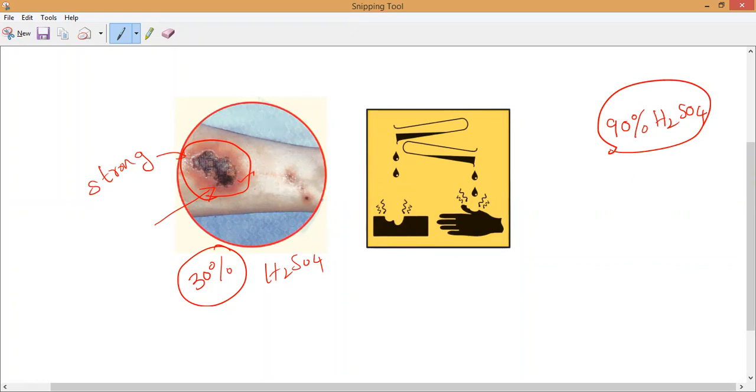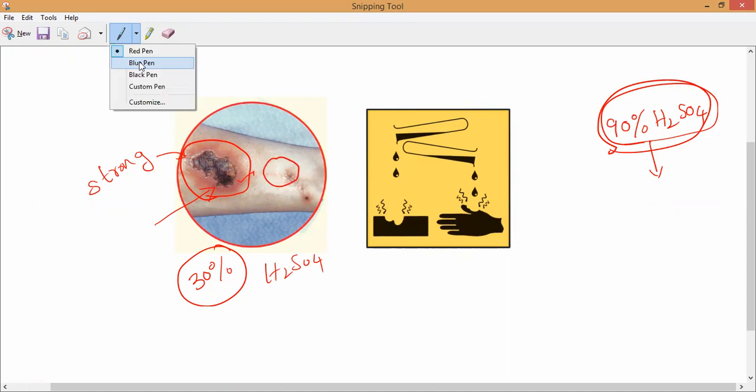Nobody can use these acids like this. Humans cannot handle this one because it is very dangerous. Unfortunately, if it falls, it may cause severe burning. That is why all the highly concentrated acids are used by machines only. For example, if this acid falls on the skin, imagine this is the spot where that concentrated acid has fallen. Within a fraction of a second, you can see a hole here.